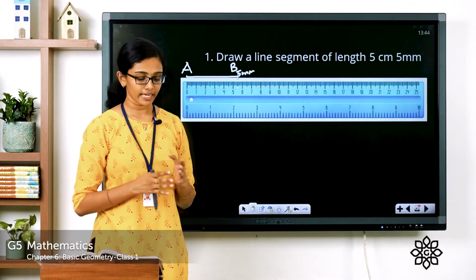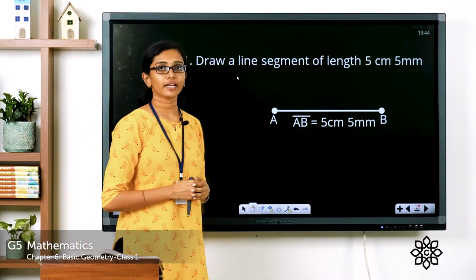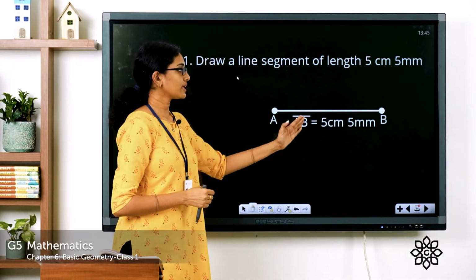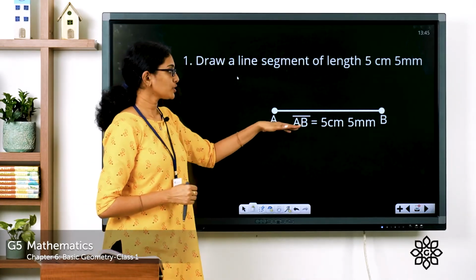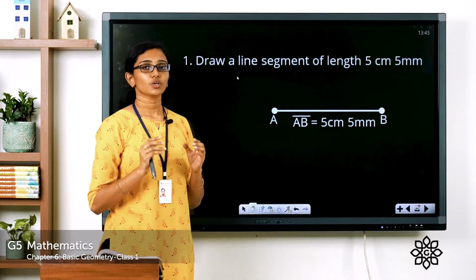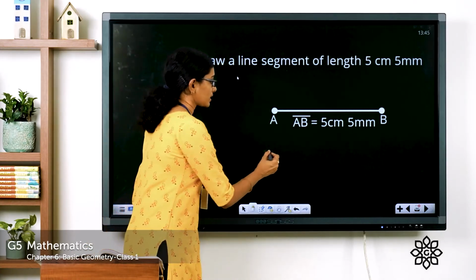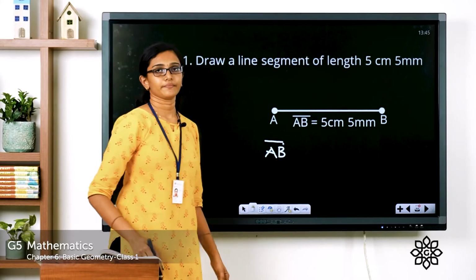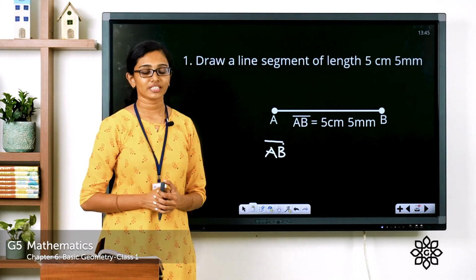So after drawing the line, it should look like this. Here you can see the line segment AB and you can see the measurement written there. Line segment AB is equal to 5 centimeter, 5 millimeter. And did you notice the small line above the letters AB? That is the notation for a line segment. You represent a line segment with the name of the points, and above that you draw a small line. So that is how you represent a line segment. Hope you are clear with this.